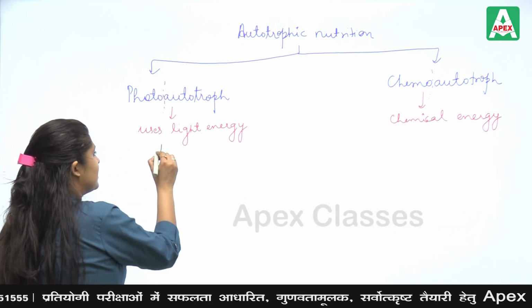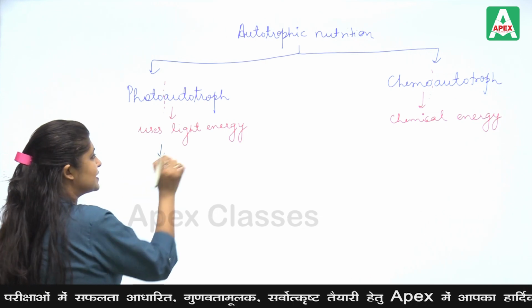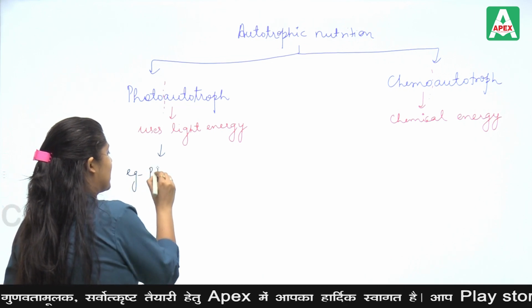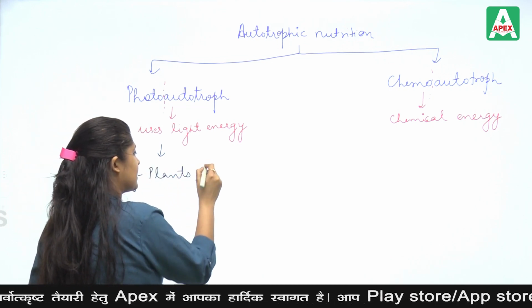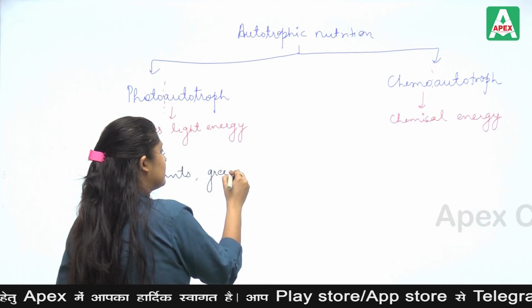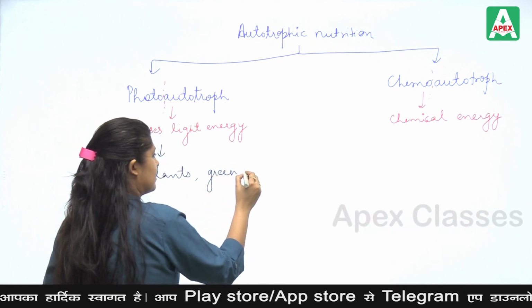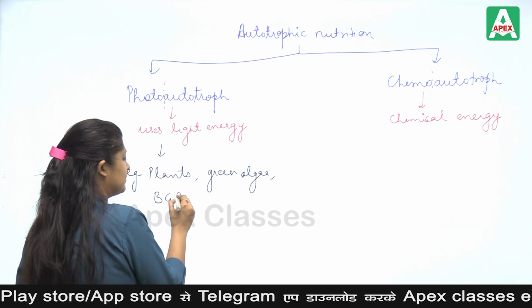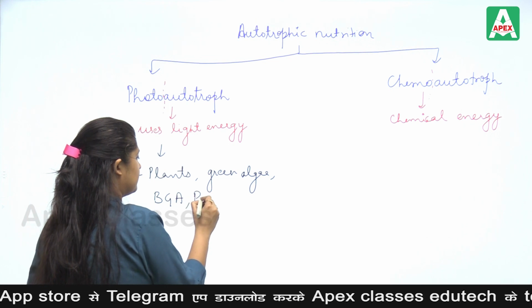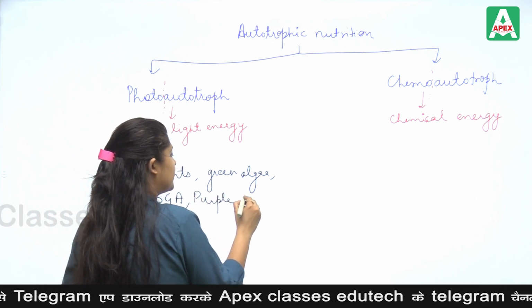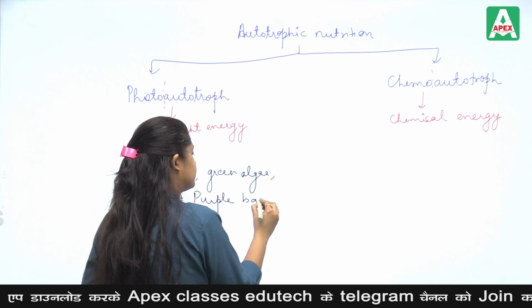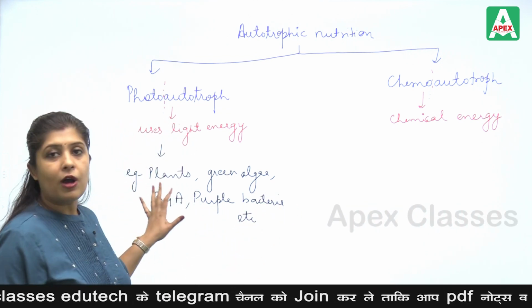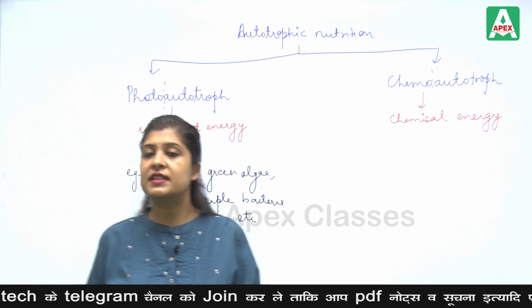For example, plants, algae, blue-green algae, purple, green, red bacteria, etc. These all can synthesize food in the presence of sunlight.